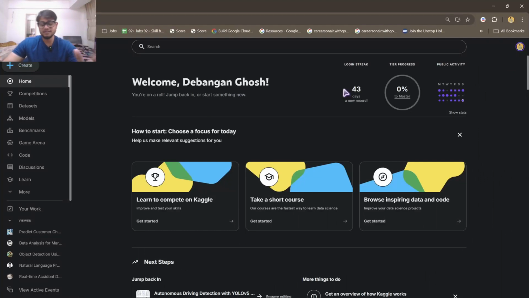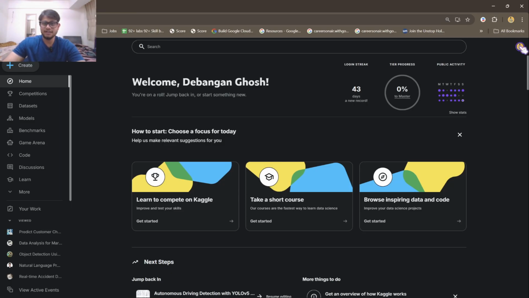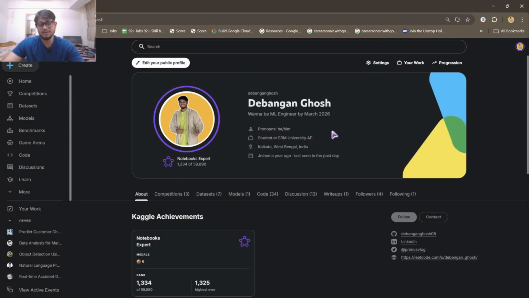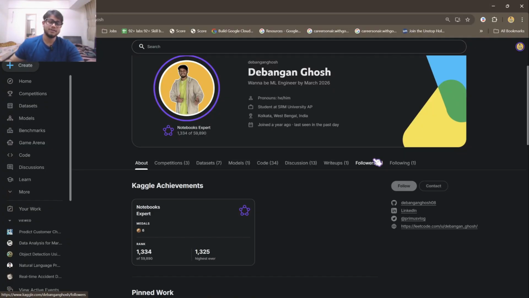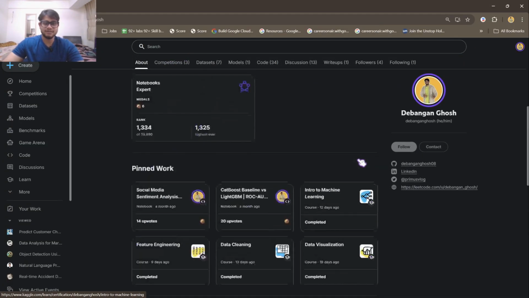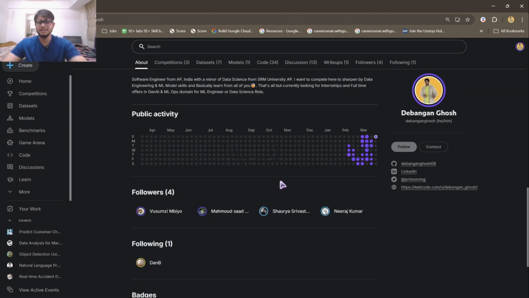So this is the landing page of Kaggle. As you can see, you just have to type kaggle.com and you will be here, and you can sign up. While signing up, you can give your official mail, phone number, address and so on to customize your profile, and as soon as you customize your profile, it will look something like this. Here everything will be empty. Whenever you sign up, this is basically your profile page, and here you can pin your works, which we will be seeing later.